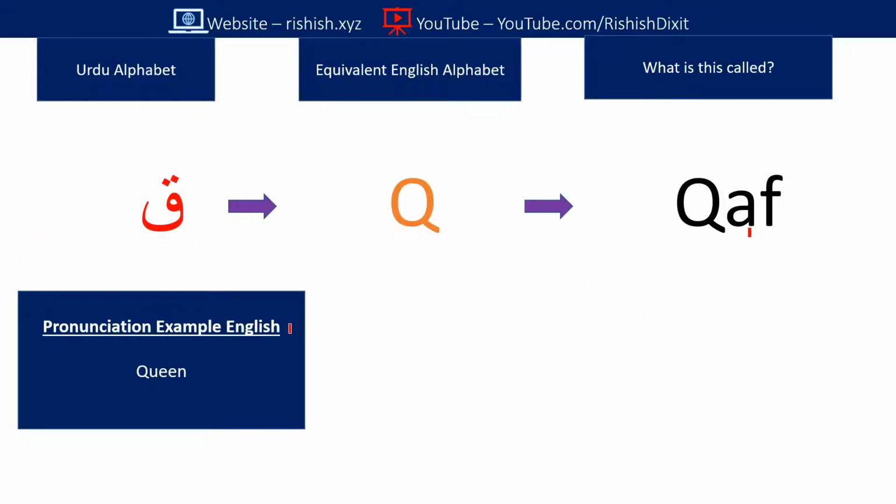Okay, so the next alphabet is cough. How you write it, you have to put a curve, 0, curve, then 2 dots. Okay, so this is equivalent to Q, and you pronounce it like queen in English. So you understand how you need to write. You have to put the 0 and then the curve.